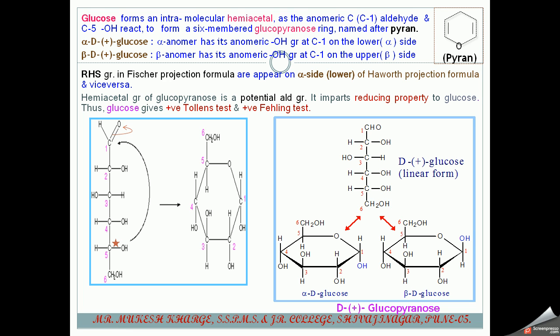So remember the structure. If the question asks you to write alpha D glucopyranose, then write the OH group on the lower side, and if you have to write beta glucopyranose, then write the OH group on the first carbon on the upper side. The remaining positions of the groups in both these structures are identical. Don't change the position because it will change the molecule. So write down the compound as it is given in these structures, as it is asked in your exam.